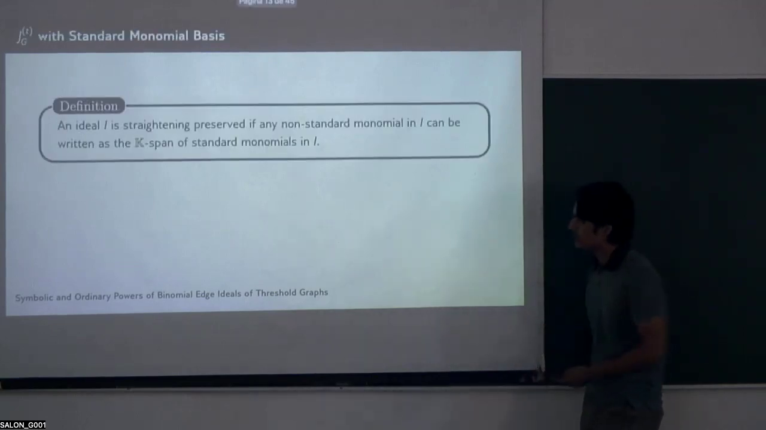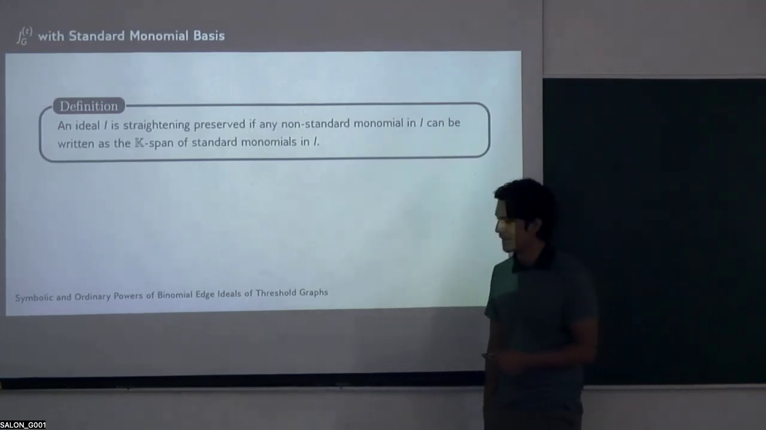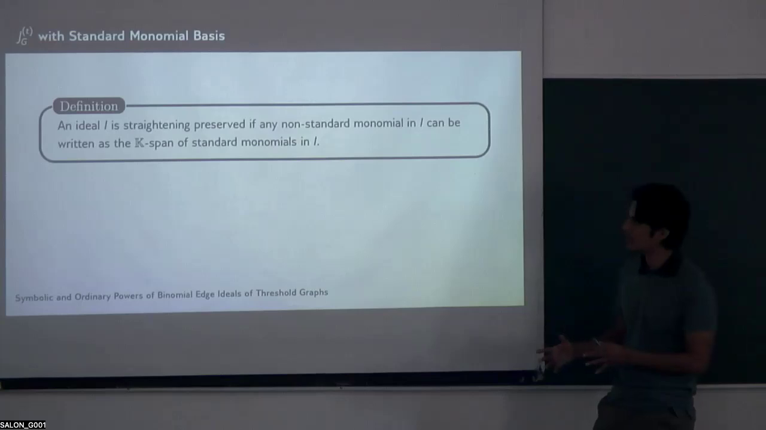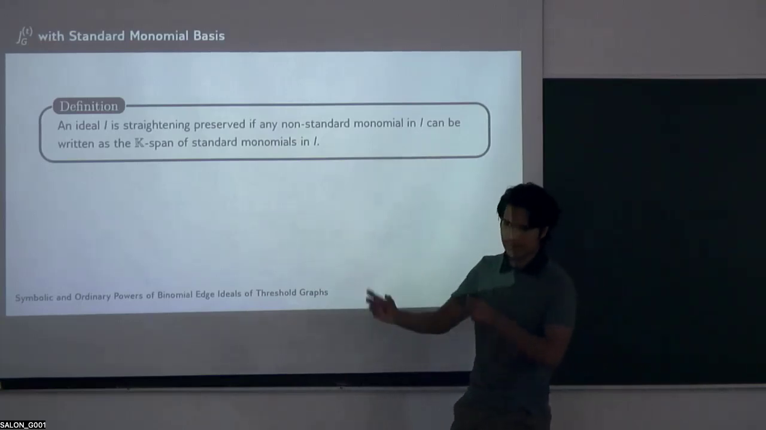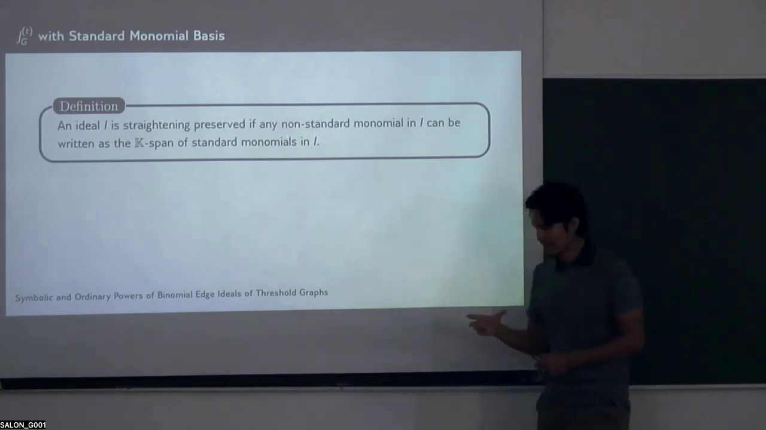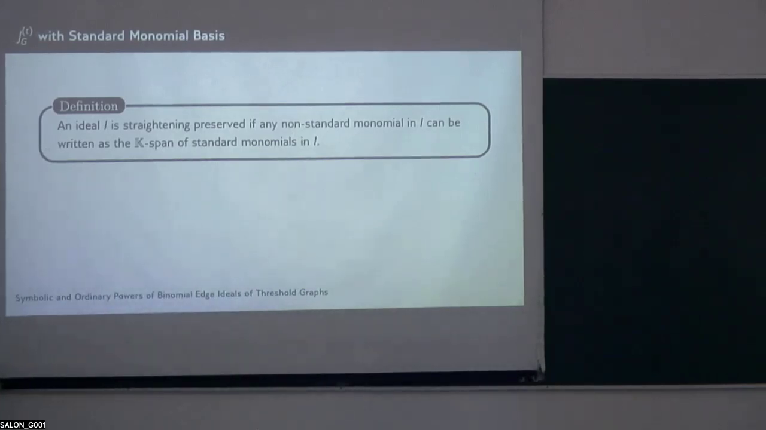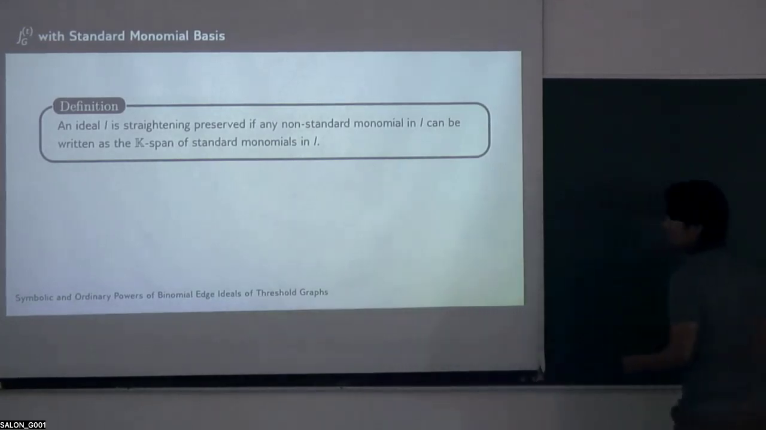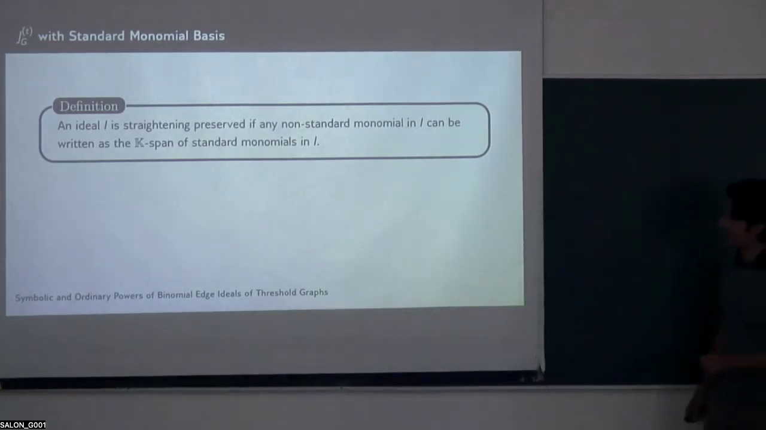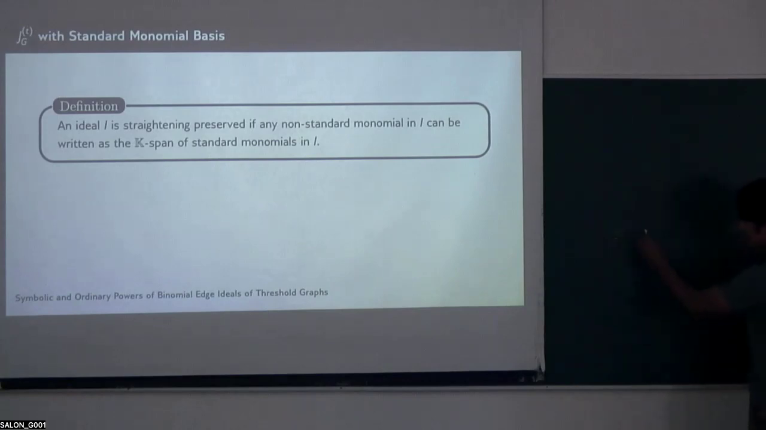The next question is then, when we have a standard monomial basis, we found that it has a very close relation: when we have any non-standard monomial contained in the ideal, then each one of the summands of the linear combination is in the ideal. So we have this definition. An ideal is strictly preserving if, for example, take a standard monomial, a non-standard.